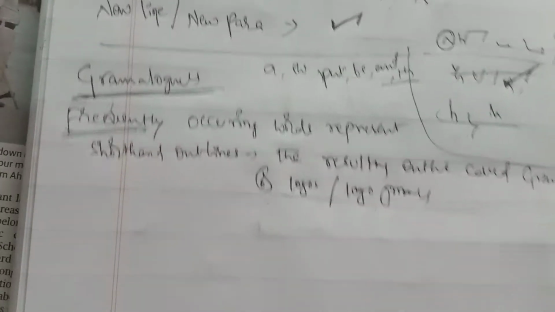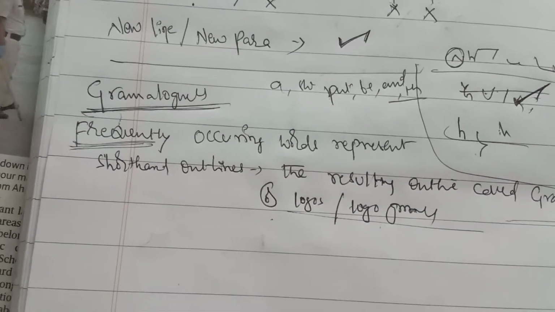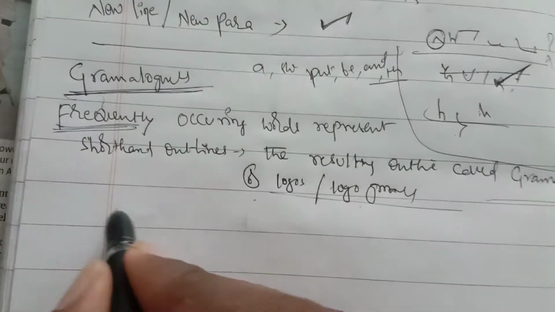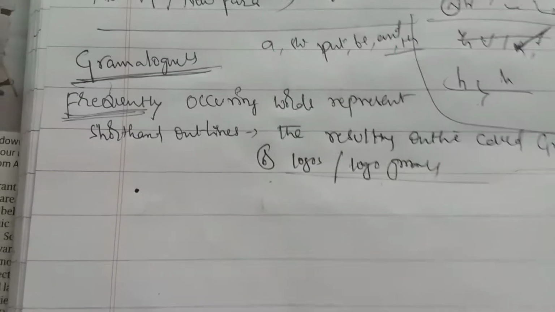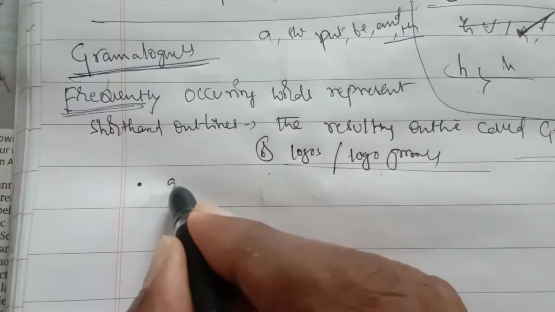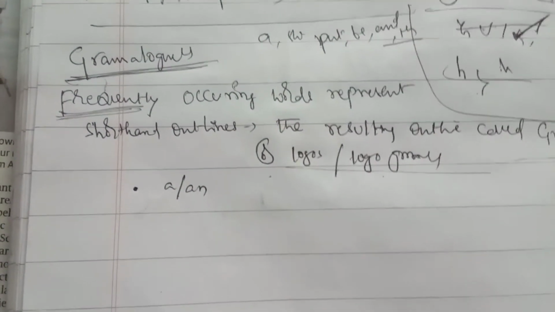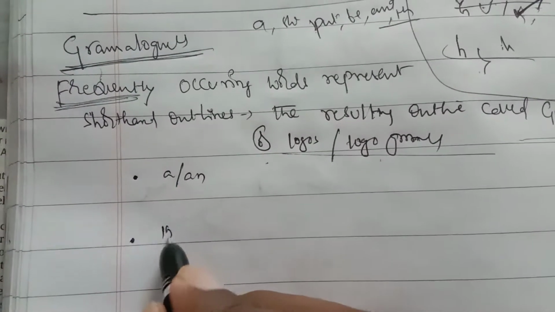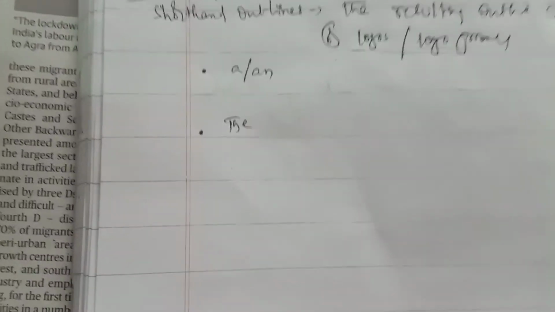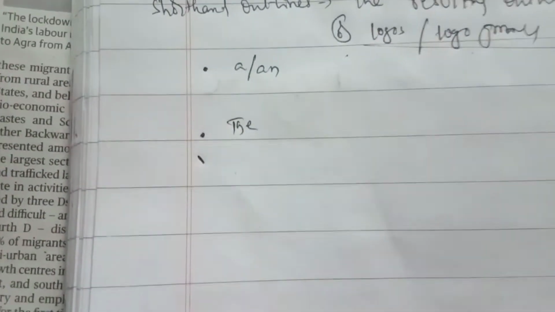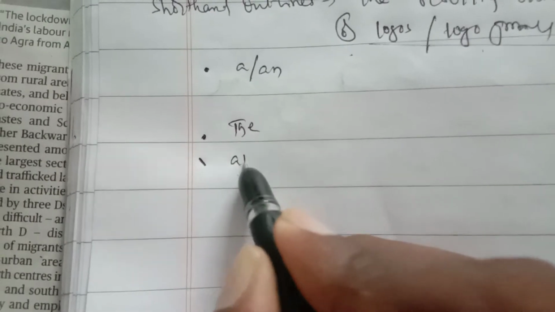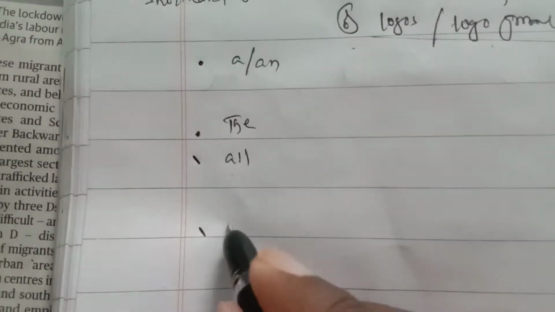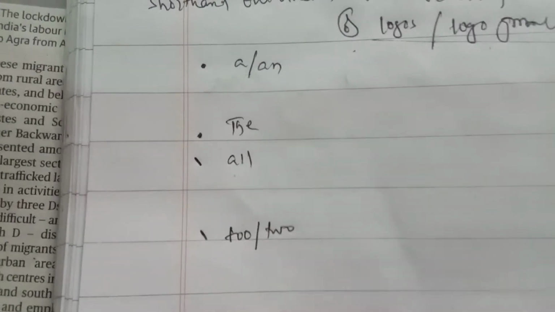Let's see in the chapter intervening vowels and positional writing, some grammalogues. A thick dot above the line represents a or an. The same thick dot on the line represents the.